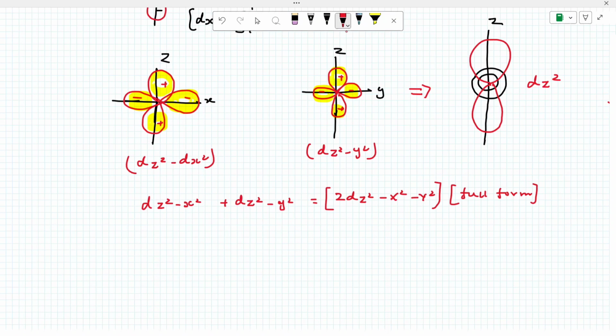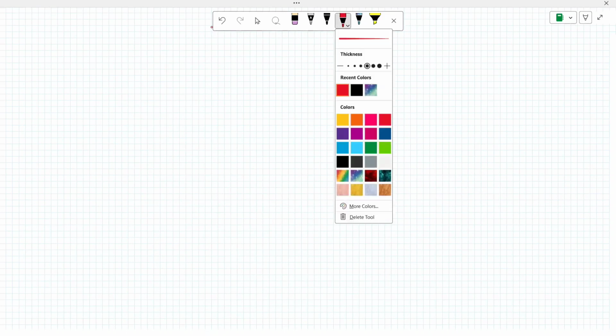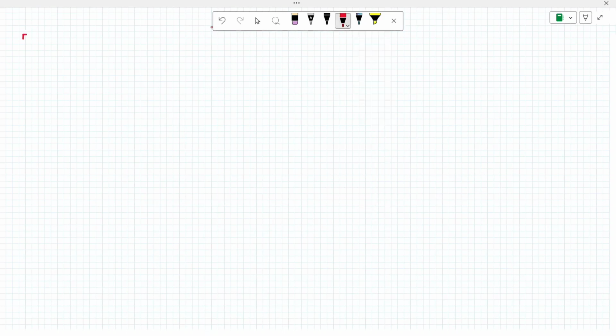Any other notes regarding d orbitals? Students, shall we go to f orbital? Please raise your hand. Thank you. Now, f orbitals. Fifth one, na?